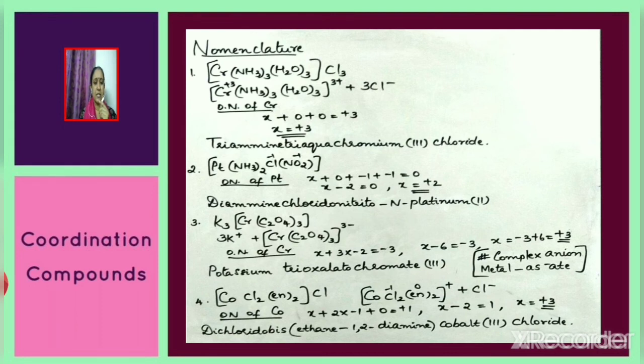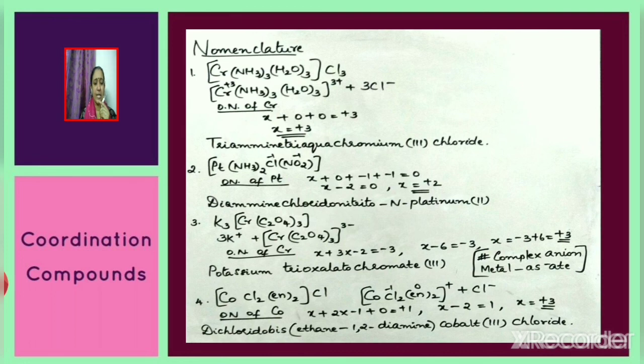3 different ligands are attached. Since NO2 is shown as NO2 itself, it shows that the donor atom present in NO2 is nitrogen. The oxidation number of platinum can be calculated as equal to plus 2. The oxidation number of ammonia is 0, that of chloride is minus 1, and that of nitrite NO2 minus is also equal to minus 1. So the complex is named as diamminechloridonitrito-N-platinum(II).